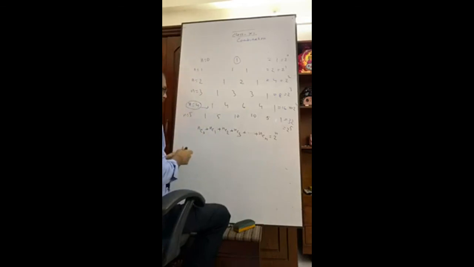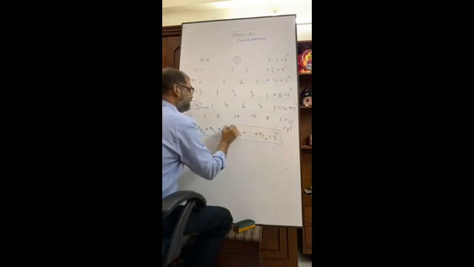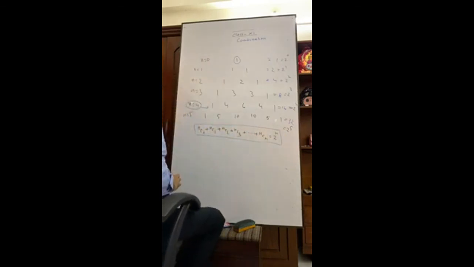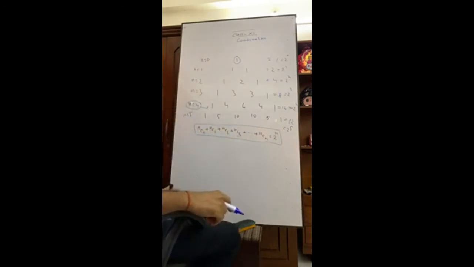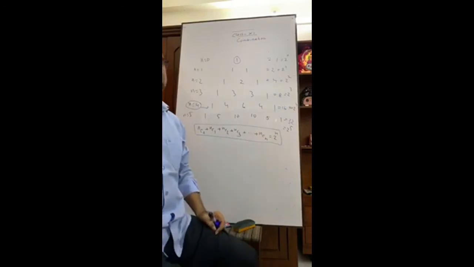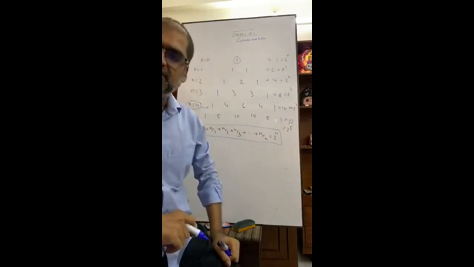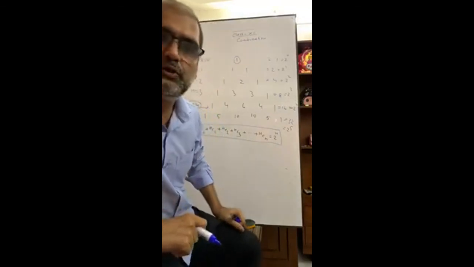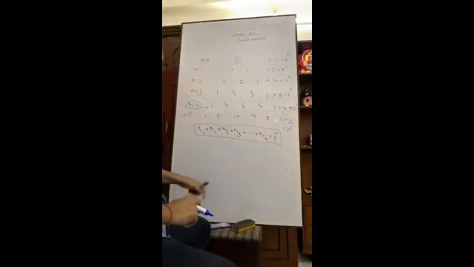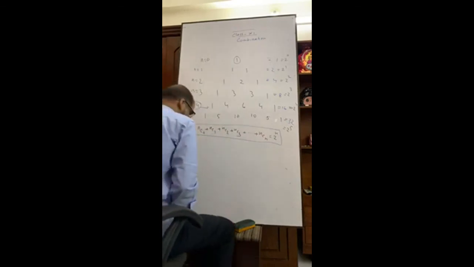This is the formula. Pay attention. You understand? The sum of the coefficients is 2 to the power n. This is the formula. Now, from this, we can write